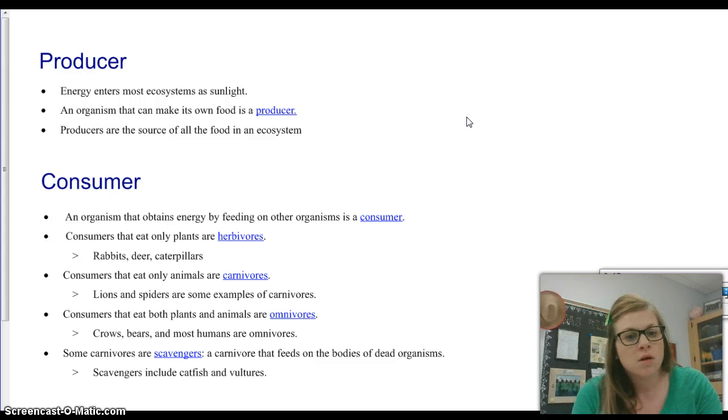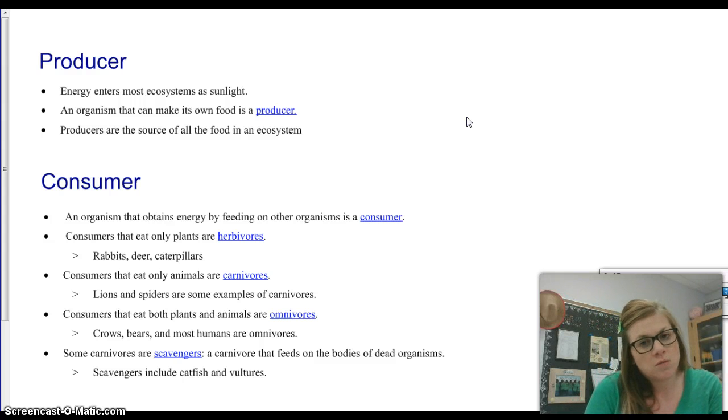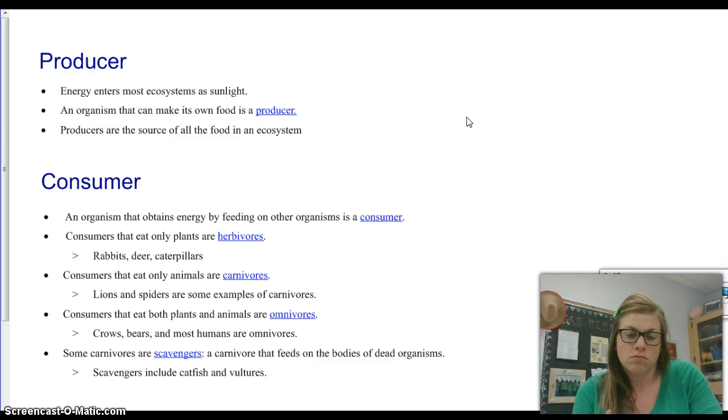They'll eat you. Consumers that eat both plants and animals are going to be omnivores. Most humans are omnivores, except for the weird vegetarians. Just kidding, but they're out there, okay? So then they would be considered herbivores. But naturally, we are, by nature, omnivores. Bears are omnivores. Crows are omnivores. So any organism that's going to eat both plants and animals, they have the option, okay? So our food selection is a lot higher.